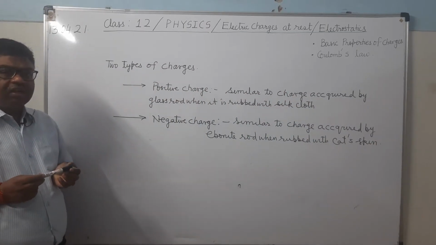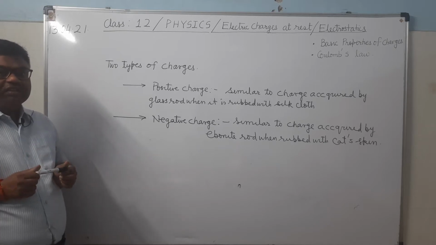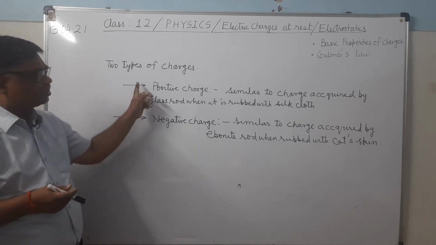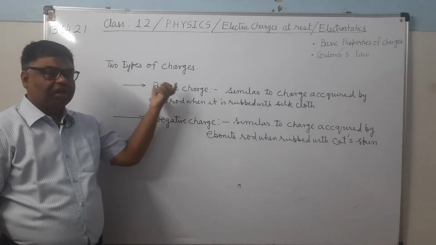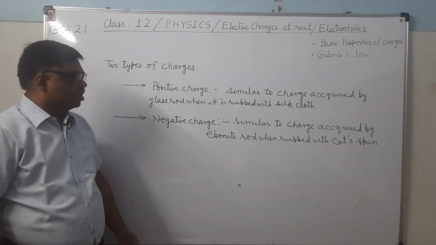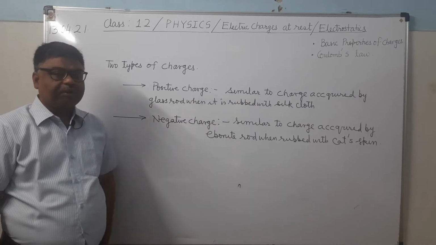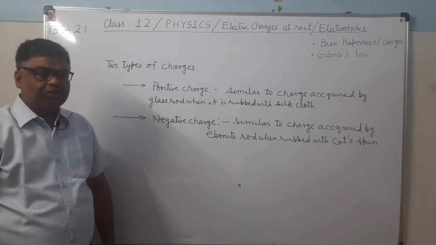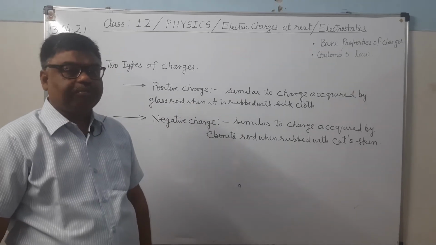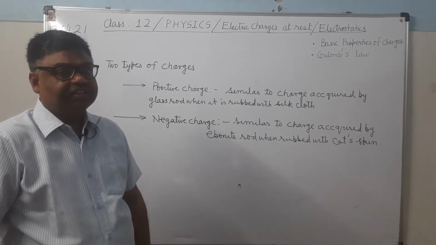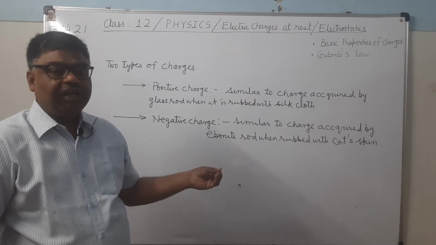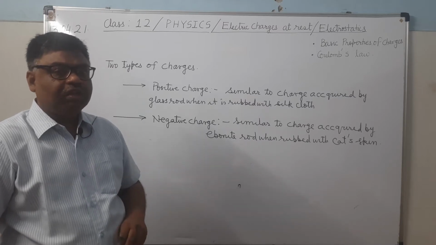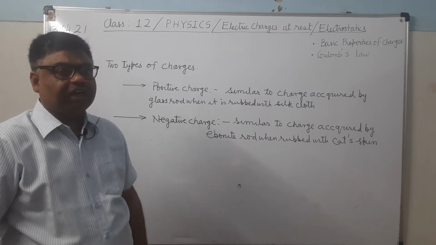Now the question arises: what happens when a glass rod is rubbed with the silk cloth? How does the glass rod become positively charged, or how does the ebonite rod become negatively charged? This phenomenon was first observed by Thales, when he found that amber, when rubbed with wool, acquires some charge.